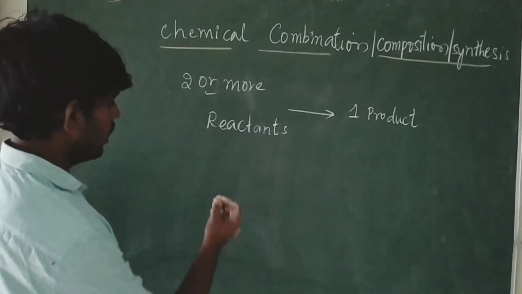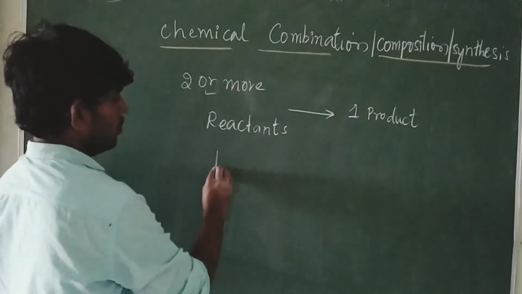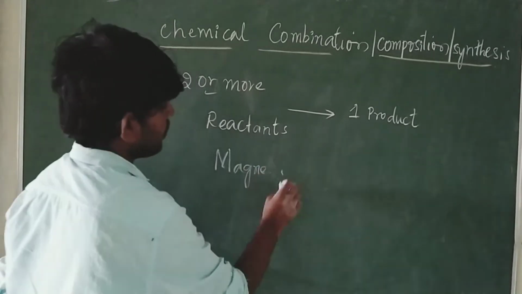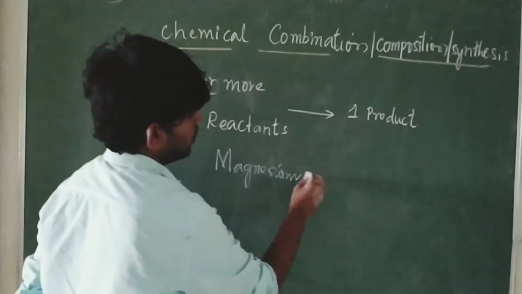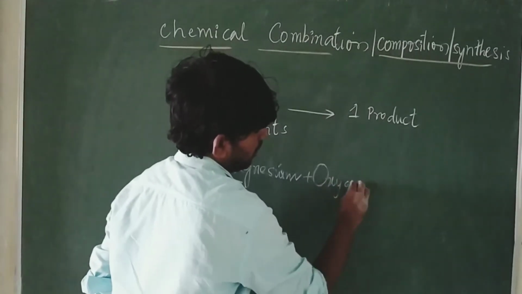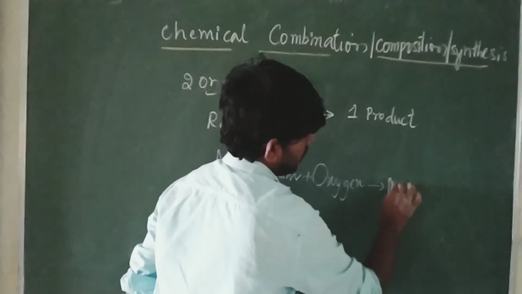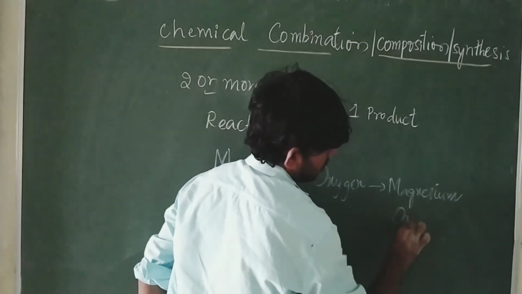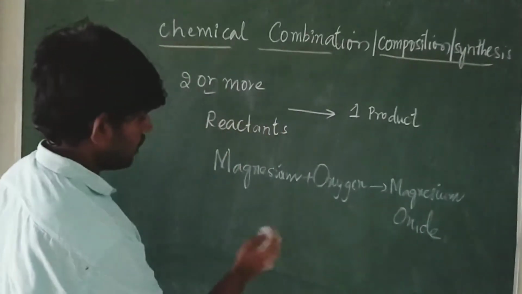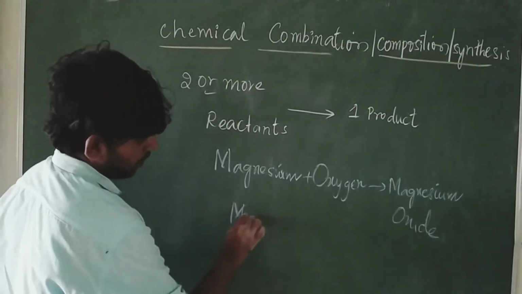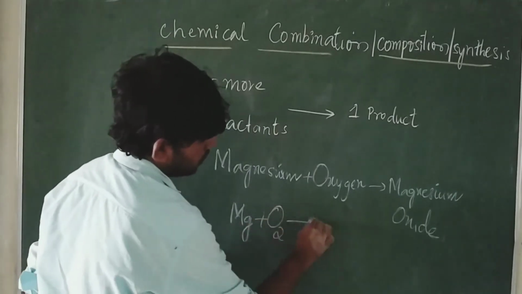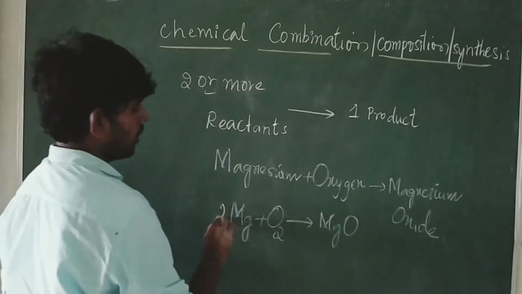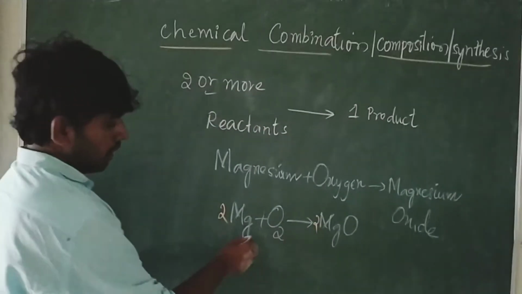Here I will take an example: magnesium reacts with oxygen to form magnesium oxide. Here, how many reactants are there?